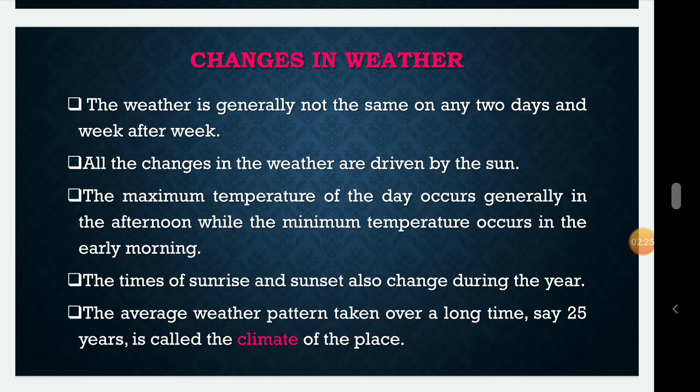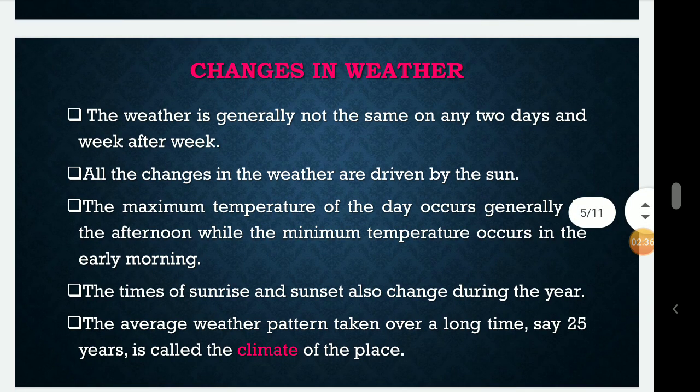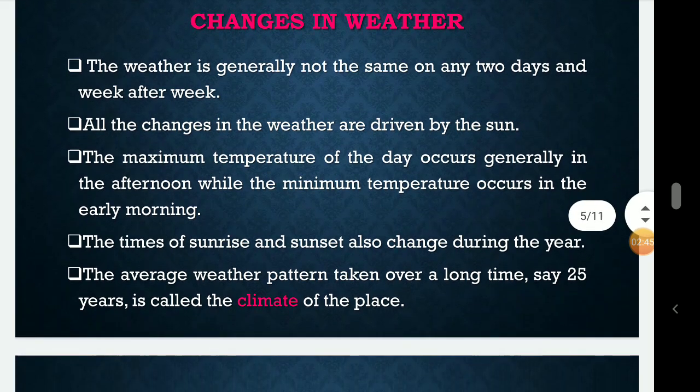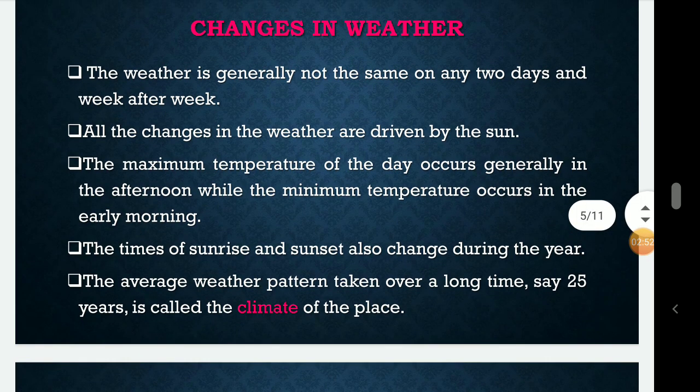The first point is that the weather is generally not the same on any two days and week after week. The second point, all the changes in the weather are driven by the sun. The maximum temperature of the day occurs generally in the afternoon, while the minimum temperature occurs in early morning. Next point, the times of sunrise and sunset also change during the year. The average weather pattern taken over a long time, say 25 years, is called the climate of the place.